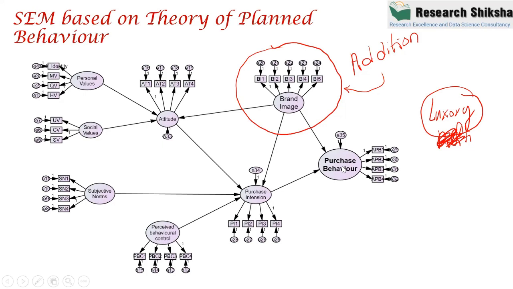So what is the crux of these examples? The crux is that whenever you want to apply a theory for some particular product and you feel that the theory is incomplete, you can add some more constructs on the basis of literature and test the theory like this. So this is the purpose of structural equation modeling, to build or to enhance the theory.